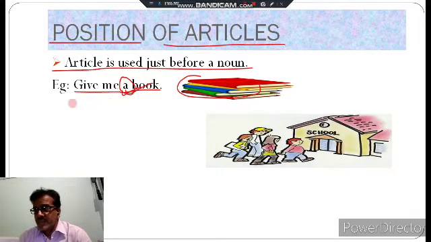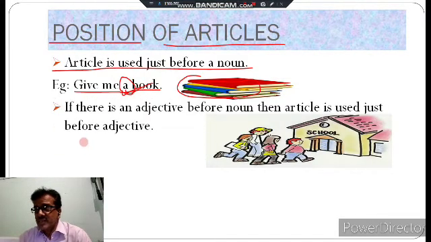In the second rule, if there is an adjective before a noun, then the article is used just before the adjective.